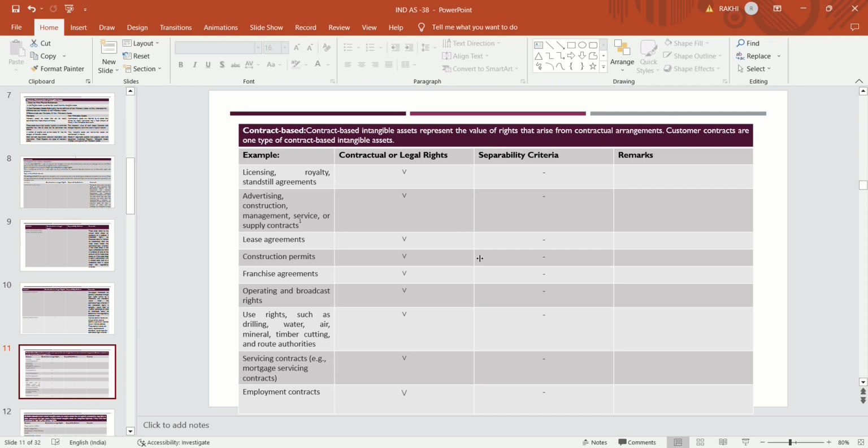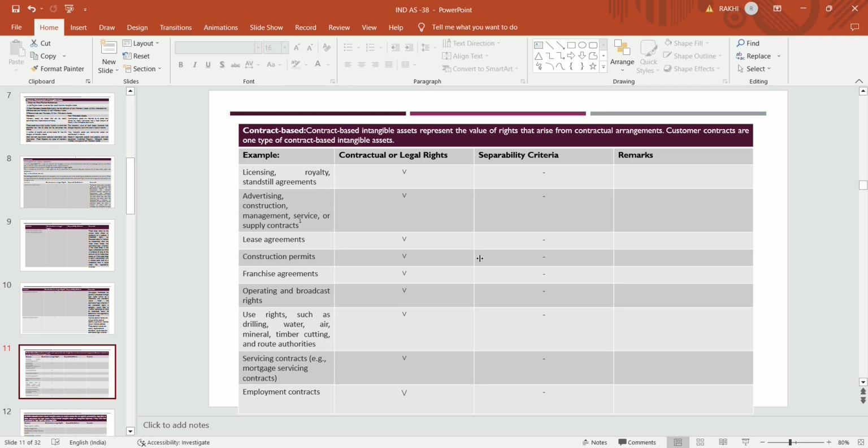Then lease agreements, construction permits, franchise agreements, operating and broadcast rights, use rights such as drilling, water, air, mineral, timber cutting and route authorities, servicing contracts and employment contracts. These are contractual or legal rights. The value of rights arises from contractual arrangements.